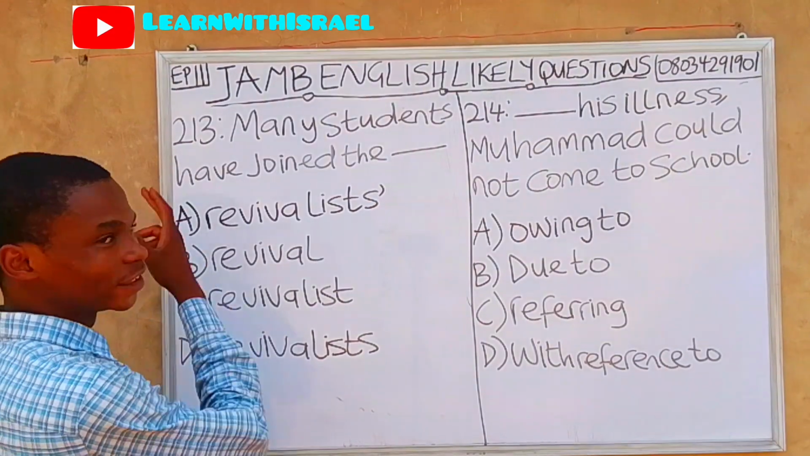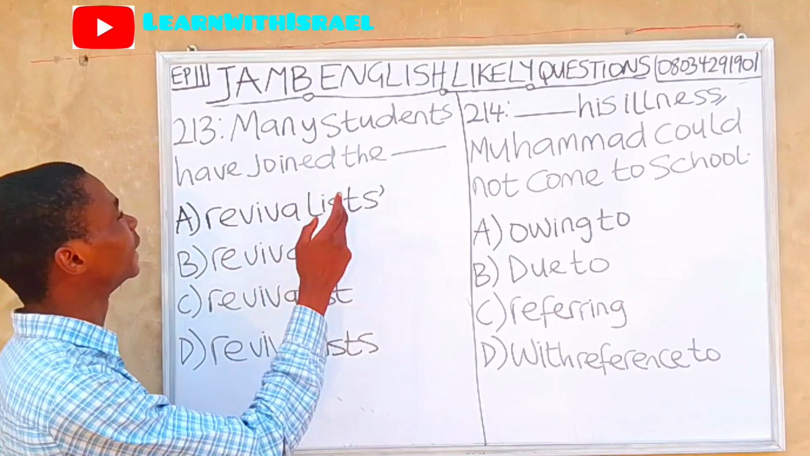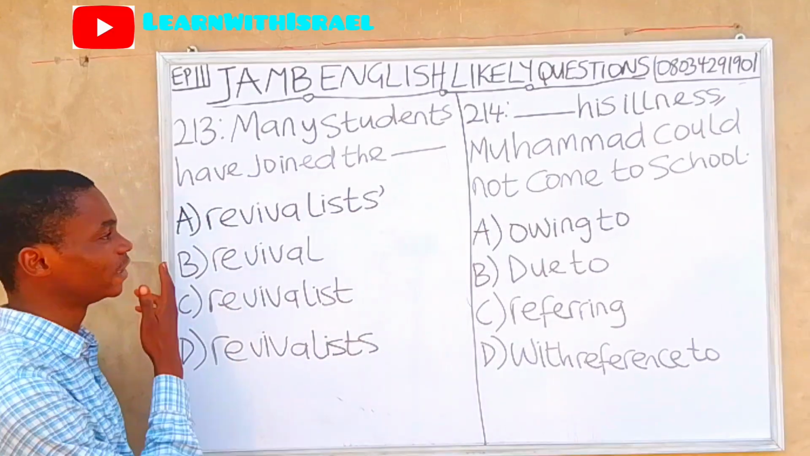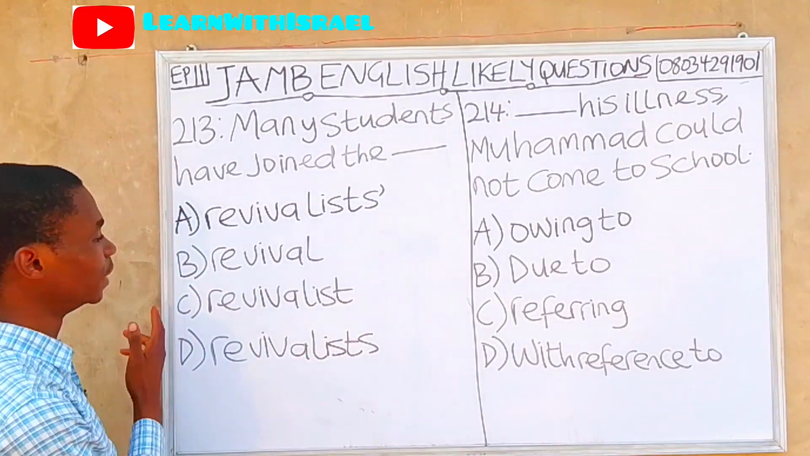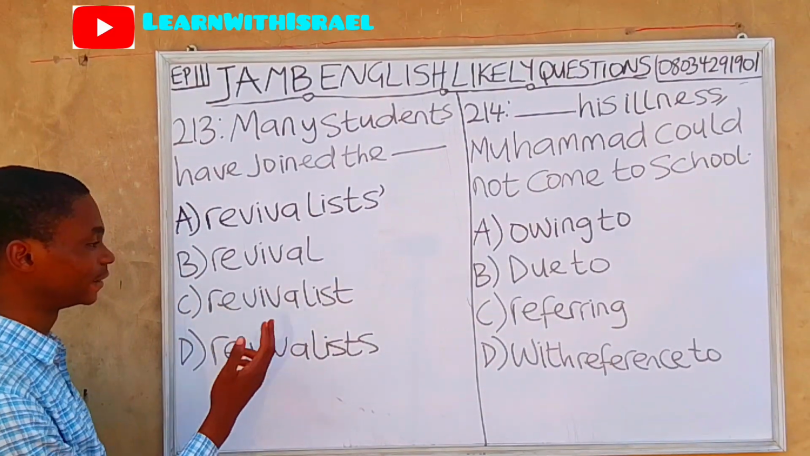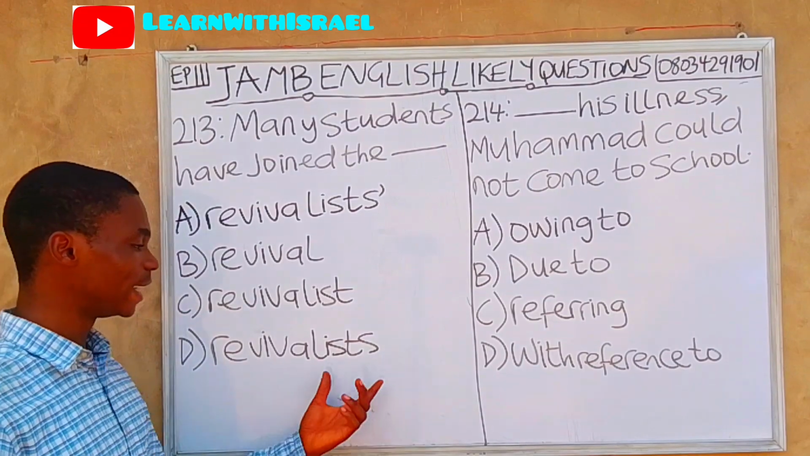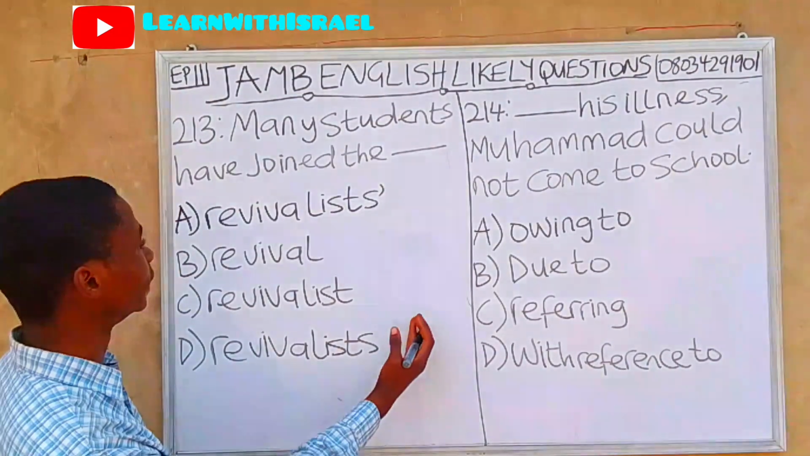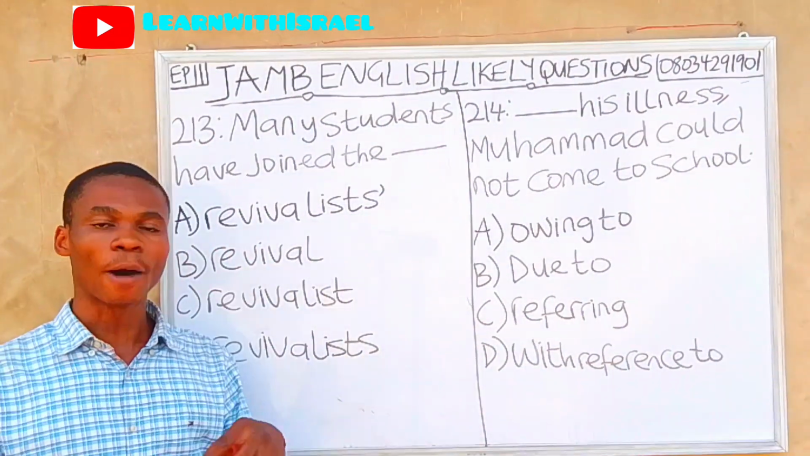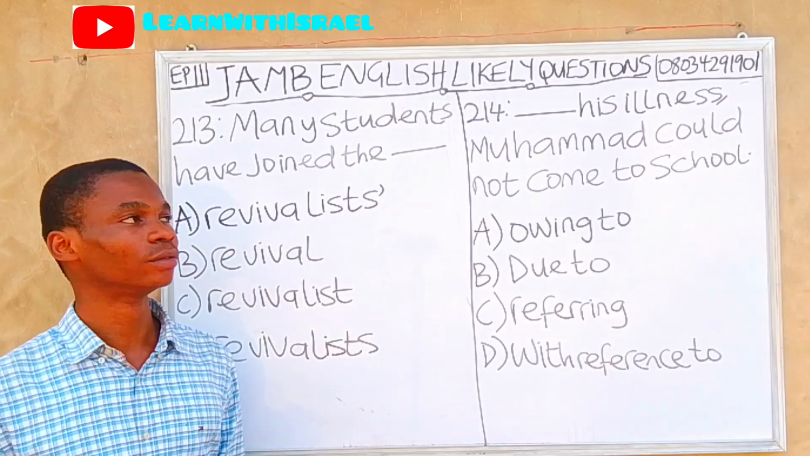Question 213. Many students have joined the dash. A. Revivalist apostrophe, B. Revival, C. Revivalist, D. Revivalist with the S. So which of these is correct? Drop your answer in the comment section.